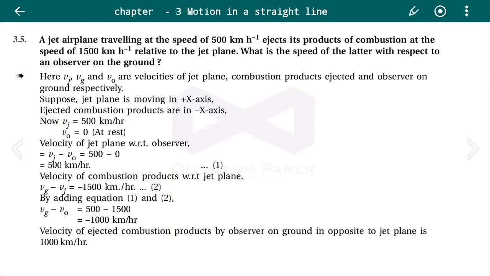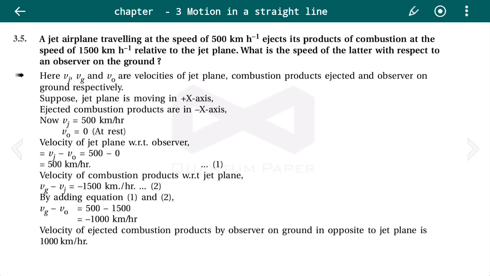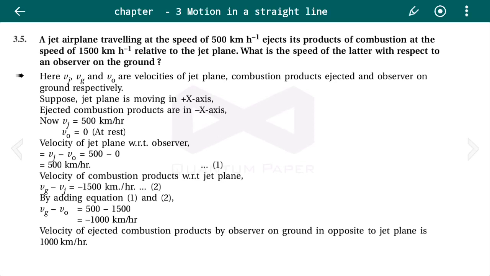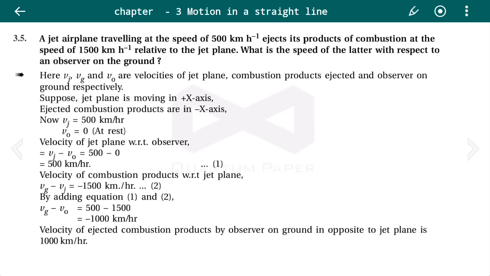Hello students, in this video we are going to continue class 11 physics chapter number 3, motion in a straight line. We are going to see two numericals of the textual exercise. 3.5: A jet airplane traveling at the speed of 500 km per hour ejects its products of combustion at the speed of 1500 km per hour relative to the jet plane. What is the speed of the latter with respect to an observer on the ground?